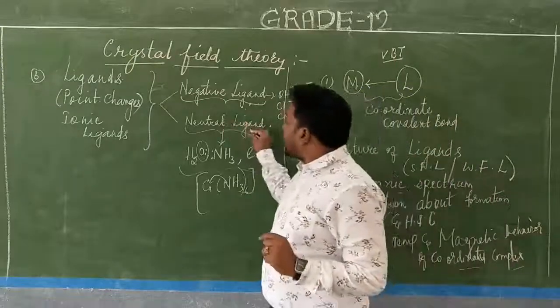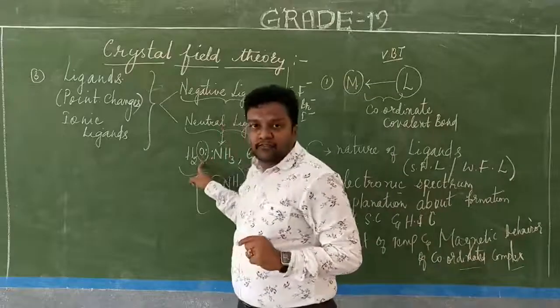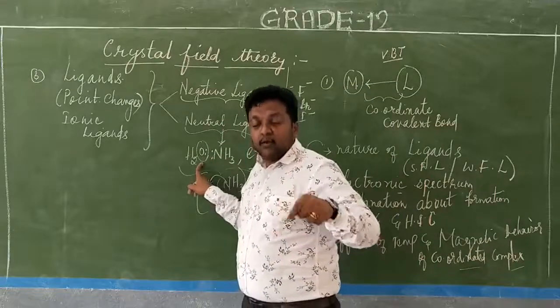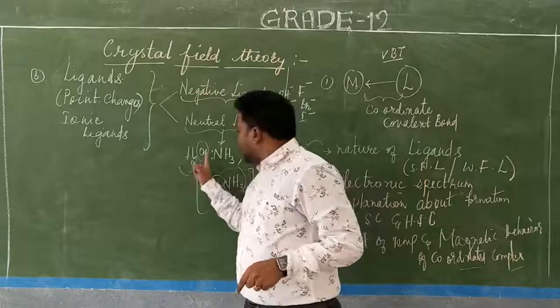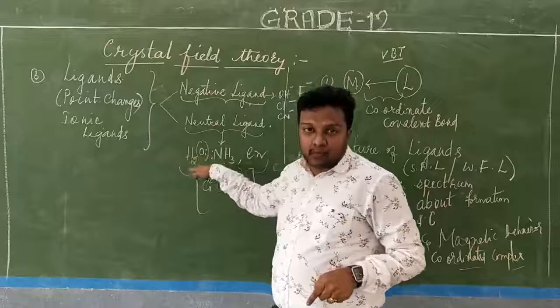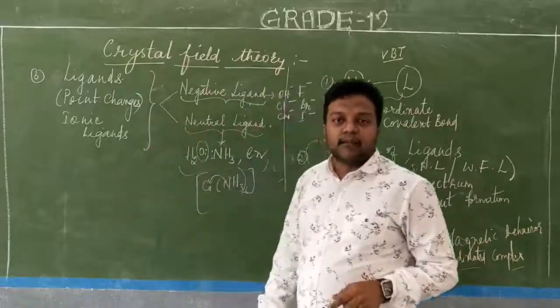Now what is a neutral ligand? In a neutral ligand, the negative part, the atom which has a lone pair of electrons within the ligand, will have the dipole moment pointed towards the central metal atom or ion.